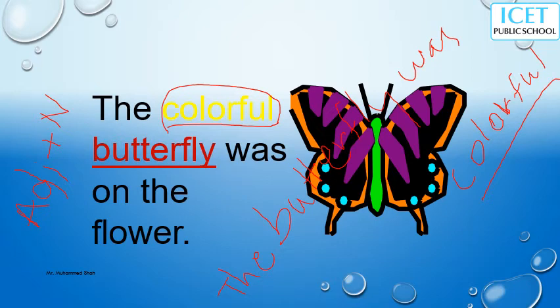The adjective will not always come just before the noun, or next to the noun. You got it? Most of the time the adjective will be coming along with the noun only, but it is not always.